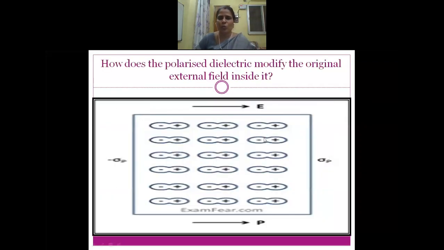Now, you may raise one question. How does the polarized dielectric modify the original external field inside it? That can be explained with the help of a simple diagram.